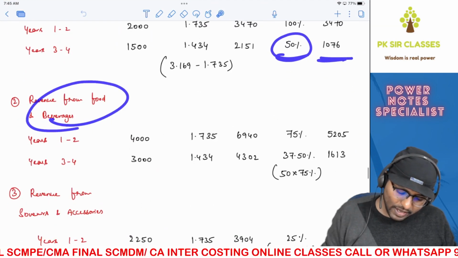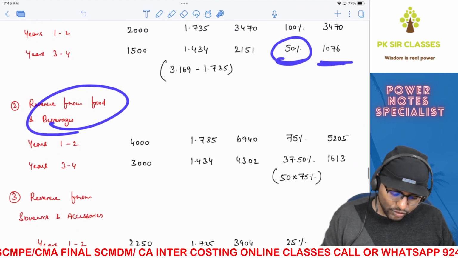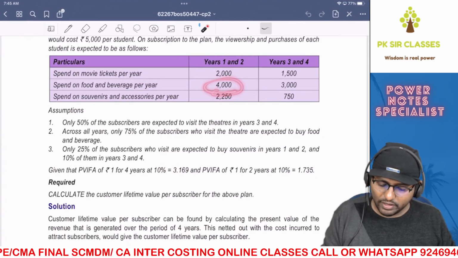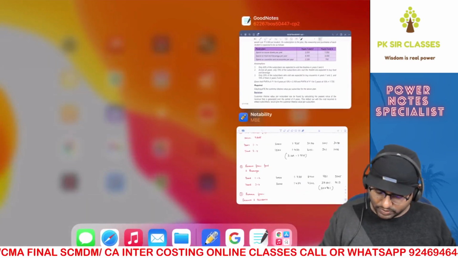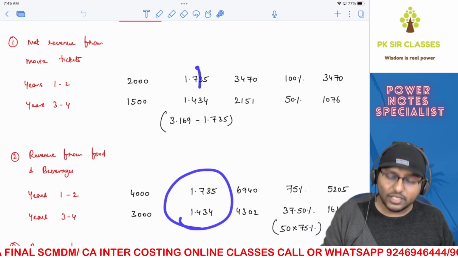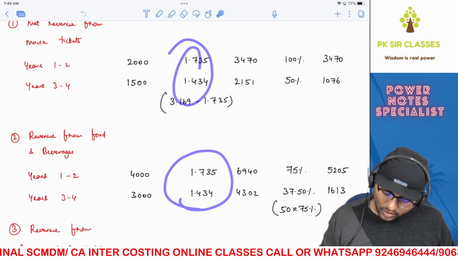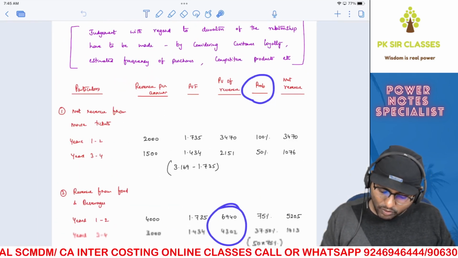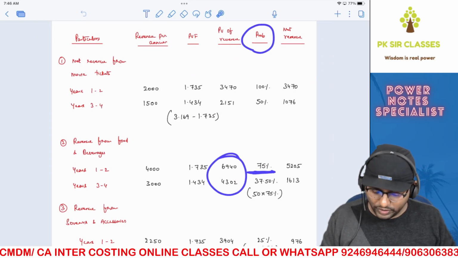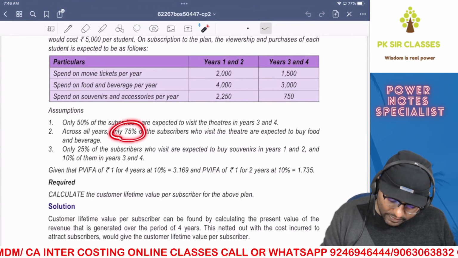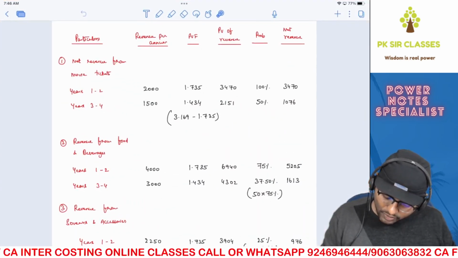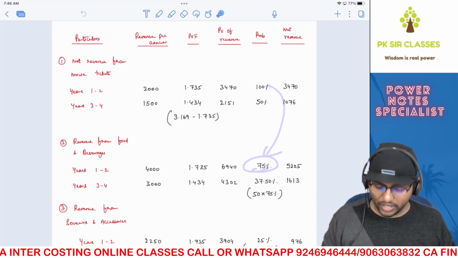Right. Moving on to food and beverages. When it comes to the revenue, which is 4000, that is given in the question. It is 4000 over here, and for years 3 and 4, it is 3000, right? So 4000 and 3000, copy paste from the question. Discount rate, you already know, we have discussed that over here. Once you got the present value, now you need to multiply with the probability. Coming to the probability, here I've put 75% for the first 2 years. Why? Only 75% of the subscribers who visit the theater are expected to buy food and beverage. Therefore, I've multiplied that with 75%. 100 into 75%. You got it?